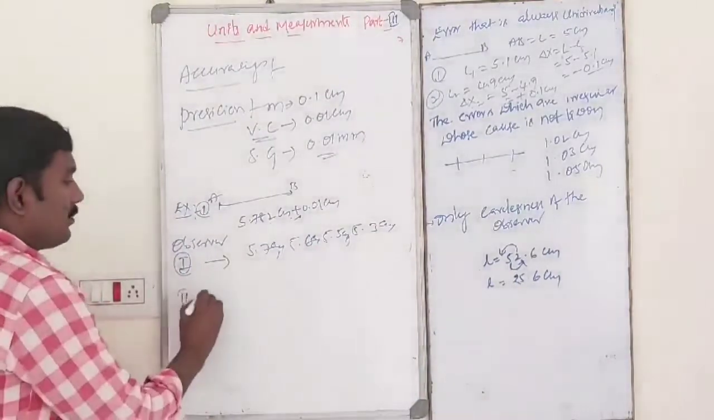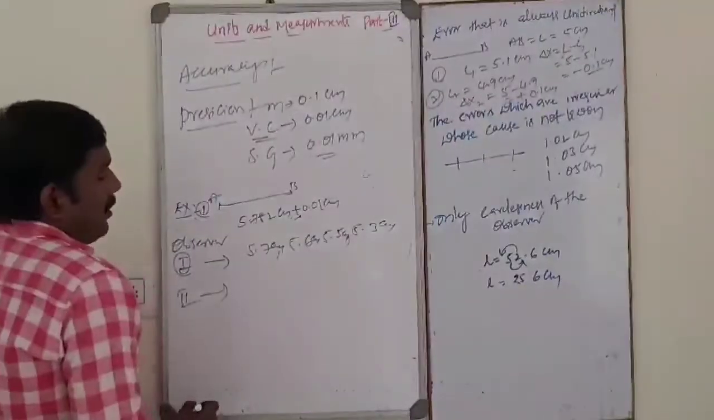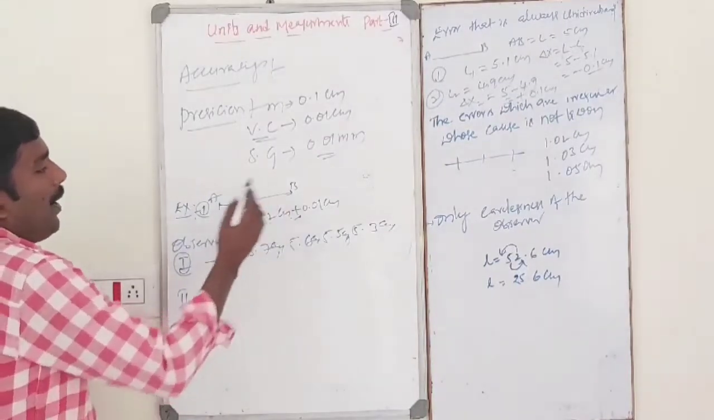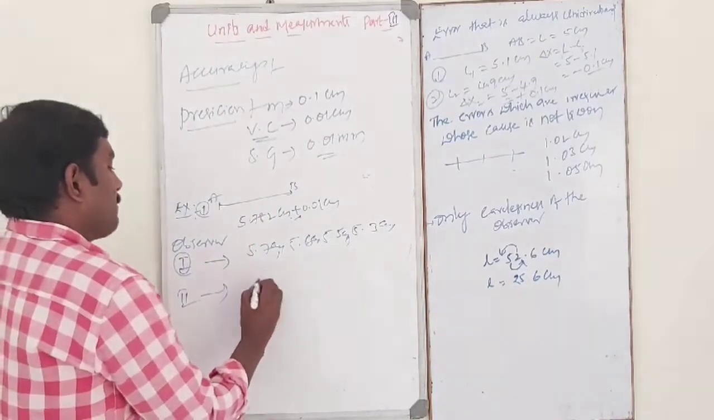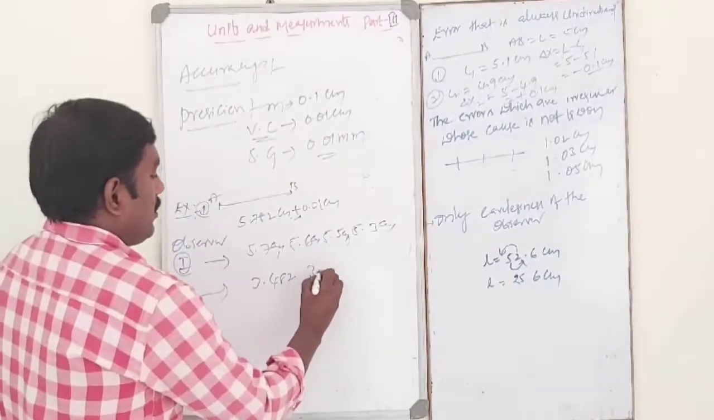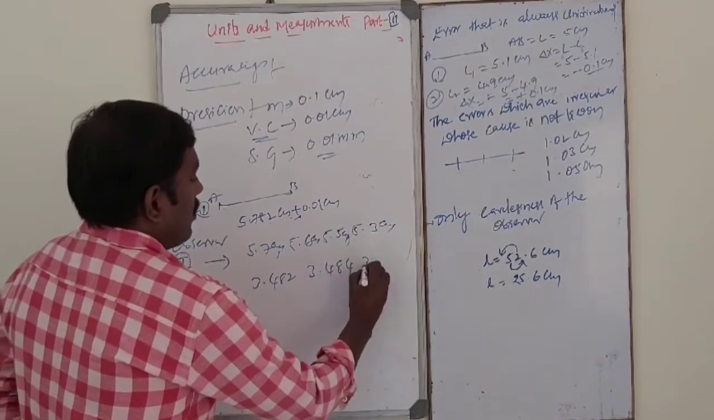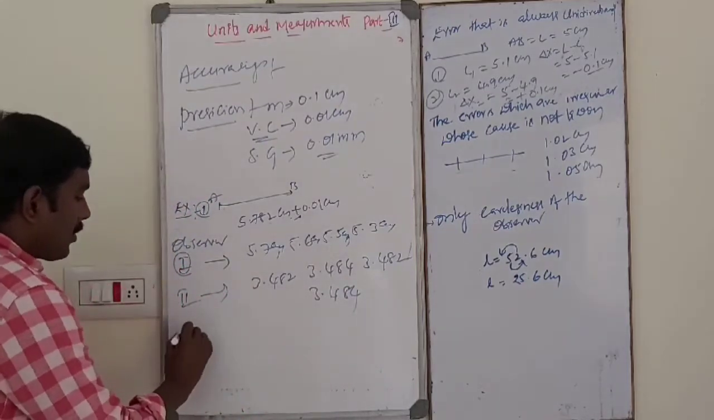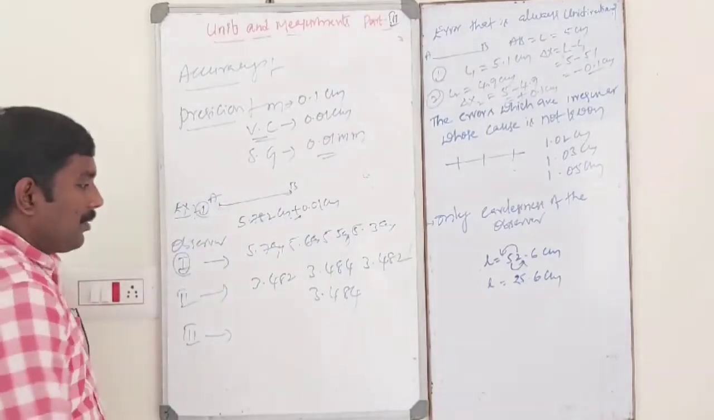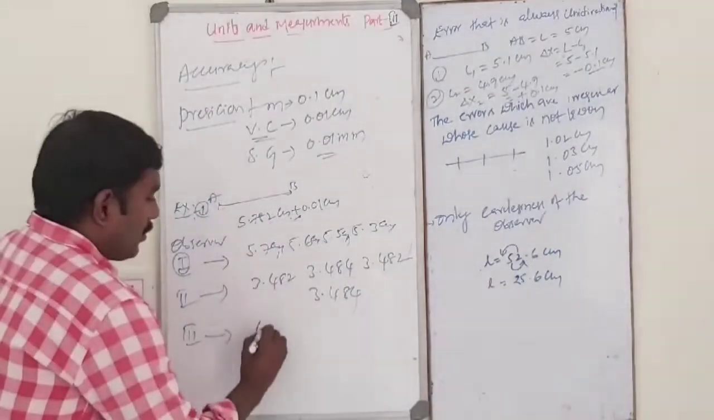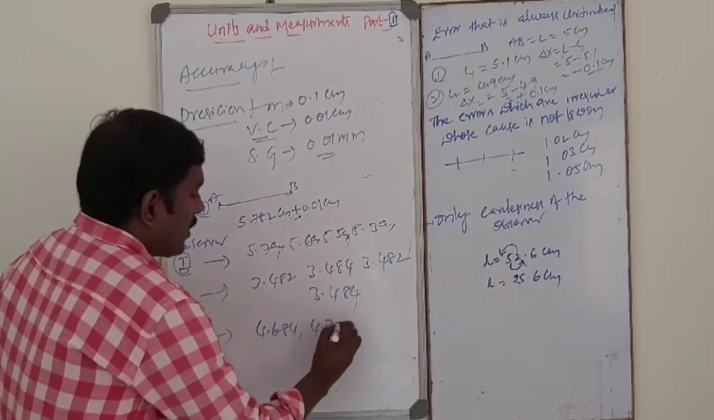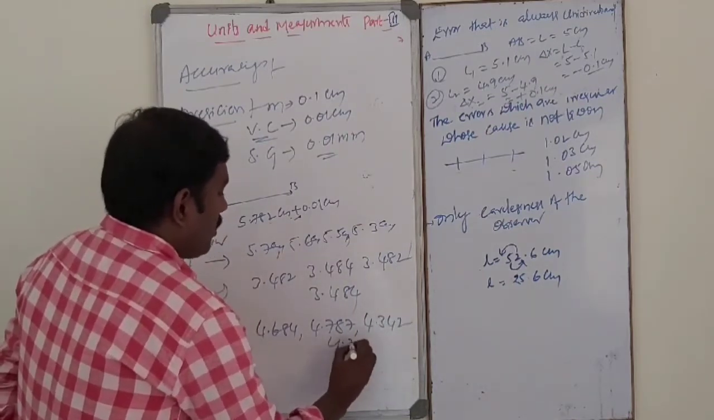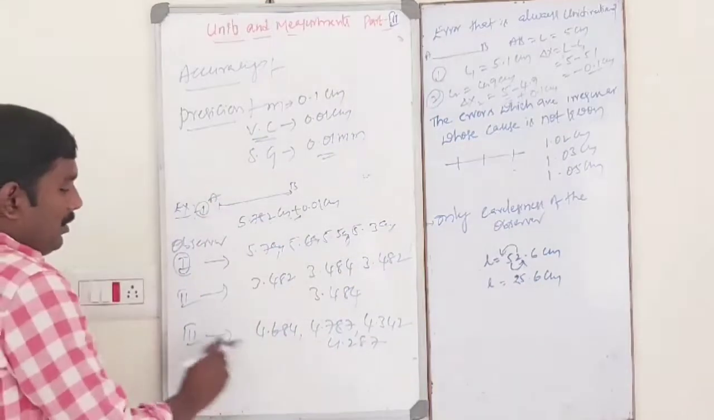And the second observer measured the length of the wire like this: 3.482, 3.484, 3.482, 3.484. Suppose a third observer also measured it. Then the values that came are 4.684, 4.787, 4.342 and 4.287 centimeters. That is the third one.